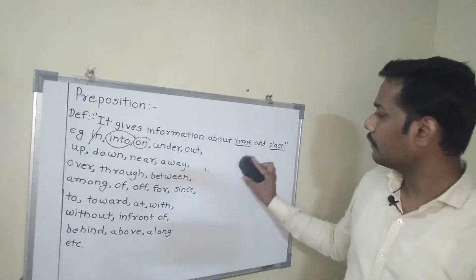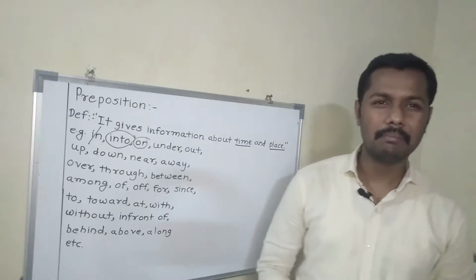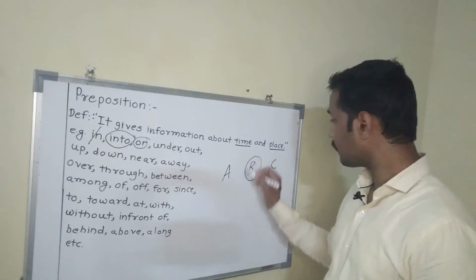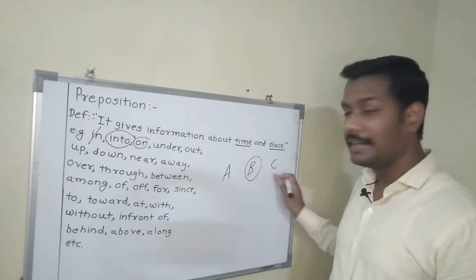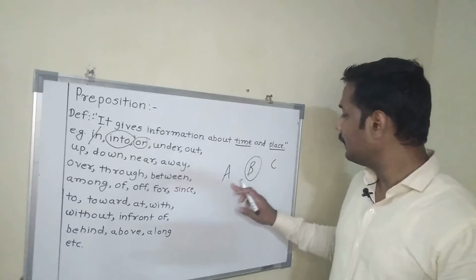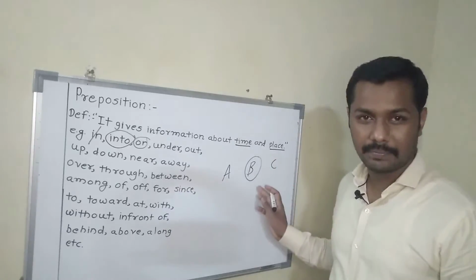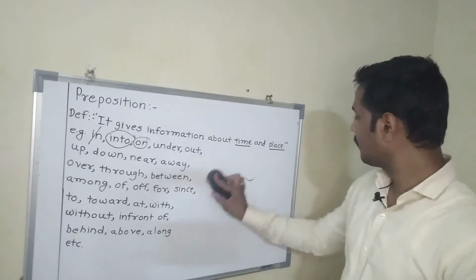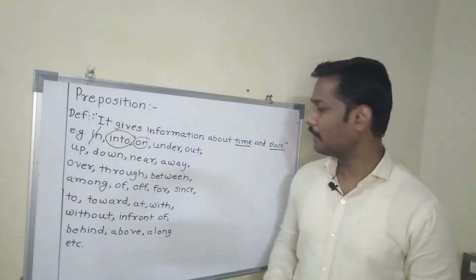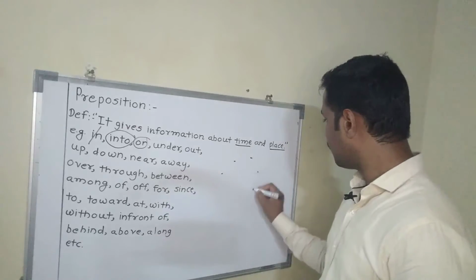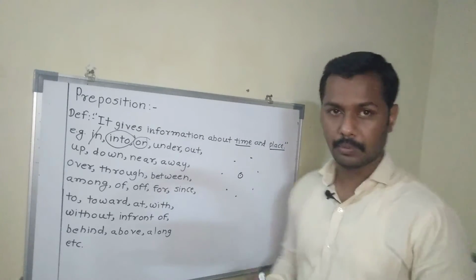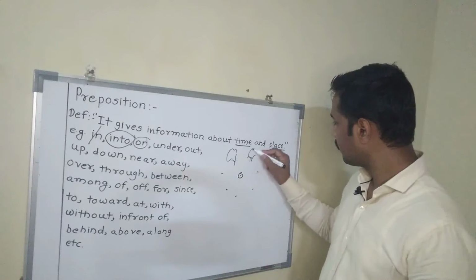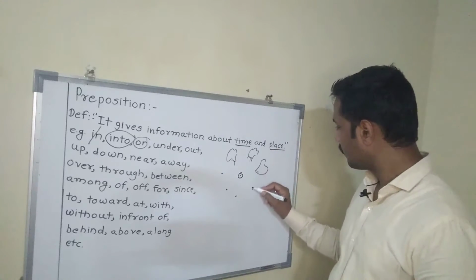Next one is between. When can you use between? A, B, C. B is between A and C. Where is B? B is between A and C. This is called between. What is among? When can you use among? Among is like this, surrounded by many more. For example, these are the trees.